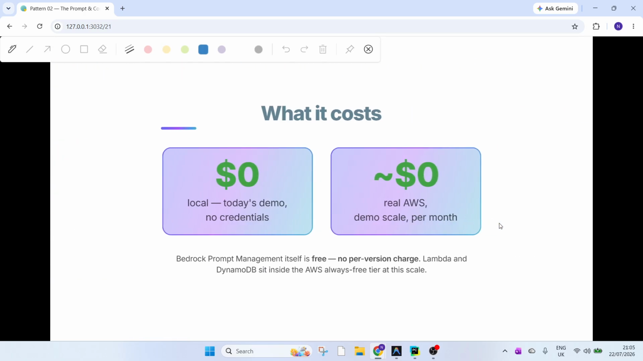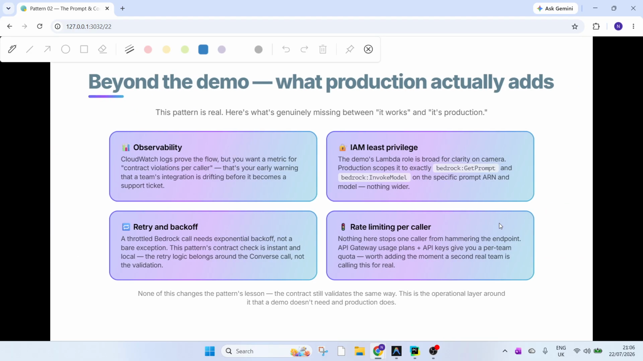Okay, so what does this cost? Locally, it doesn't cost anything. I'll showcase it in the GitHub repo, you can go and check it out. On AWS also, that's the good part, right? Bedrock prompt management is free of cost. You can create as many as you want. I have checked it with the AWS documentation.